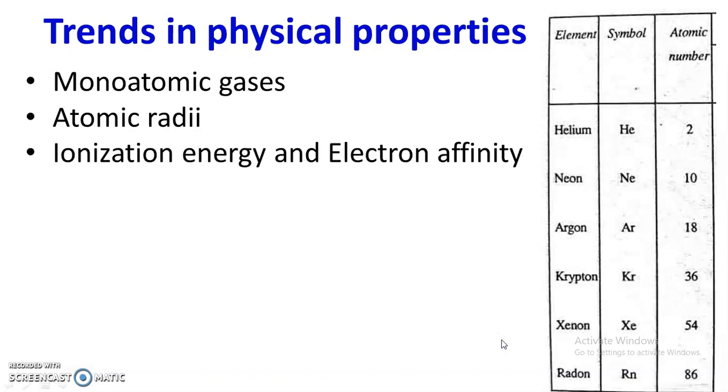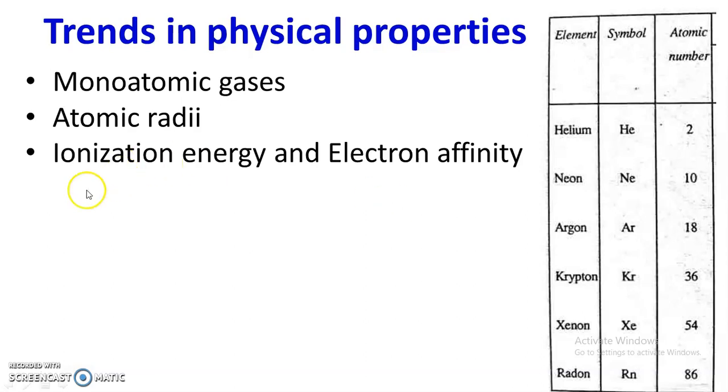The next physical property is ionization enthalpy and electron gain enthalpy. Ionization enthalpy or ionization energy is the amount of energy required to remove the outermost electron from an isolated gaseous atom to form a cation. This is called ionization enthalpy. And electron gain enthalpy or electron affinity is the amount of energy released when the isolated gaseous atom gains one or more electrons and forms an anion.